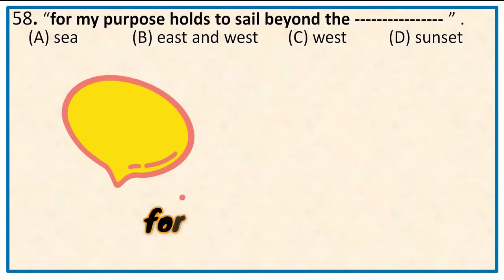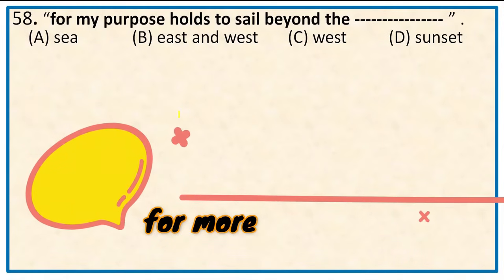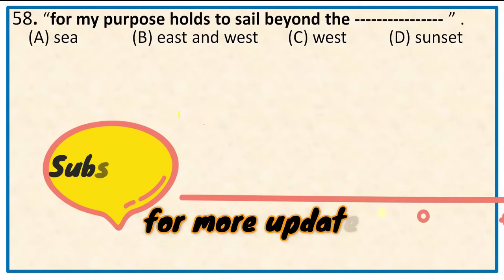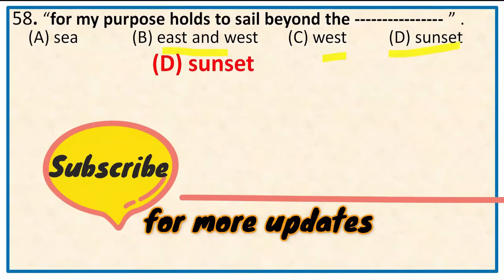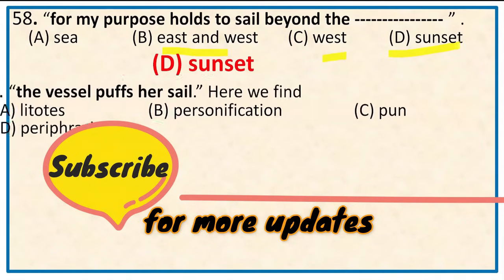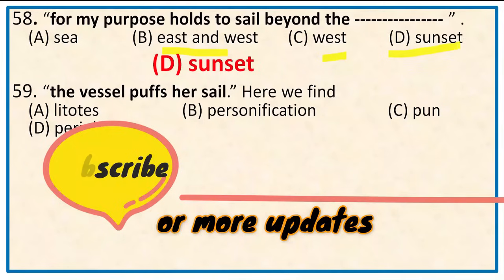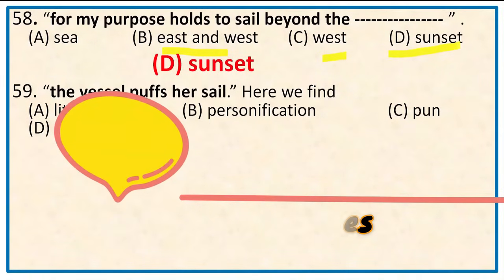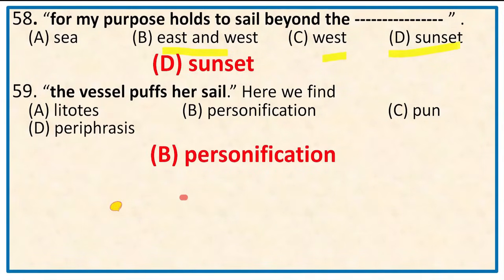Next, question number 58. For my purpose holds to sail beyond the, and the options are east and west, sunset. The right option is D, beyond the sunset. And Ulysses desires to cross the western stars. So the right option is D. Next, question number 59. The vessel puffs her sail. Here obviously we find a personification, because here the vessel is personified as a female. So the right option is B, personification.